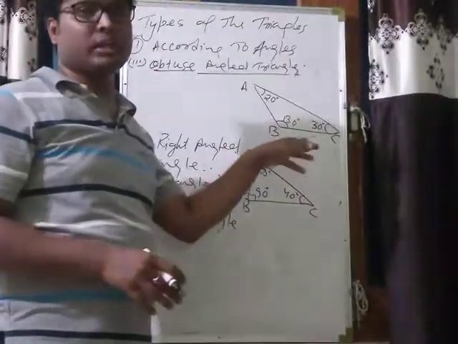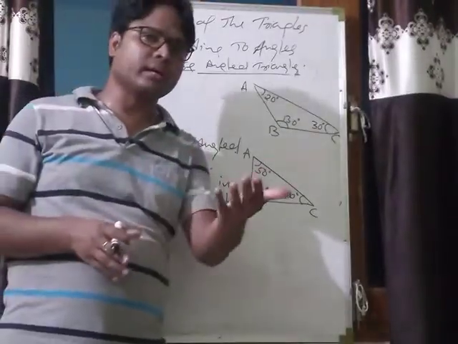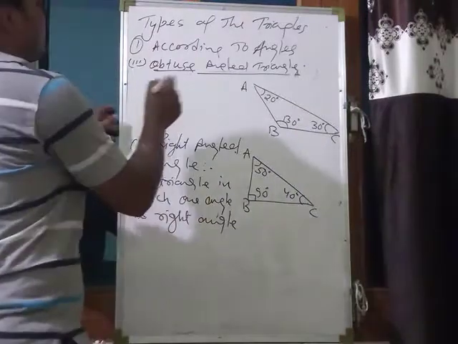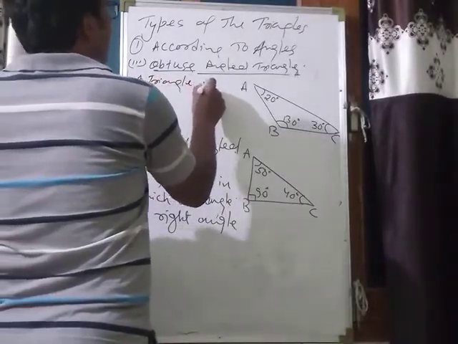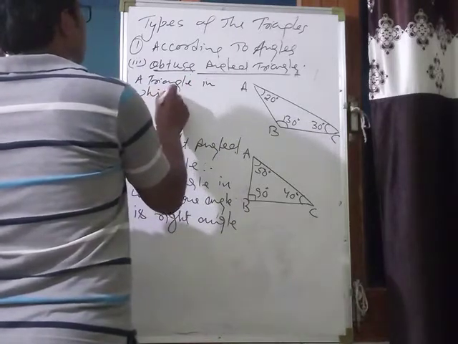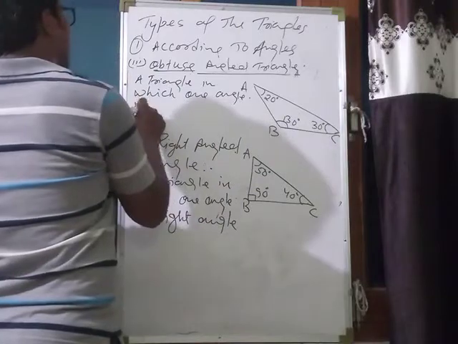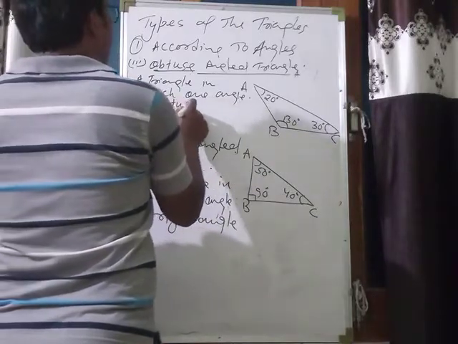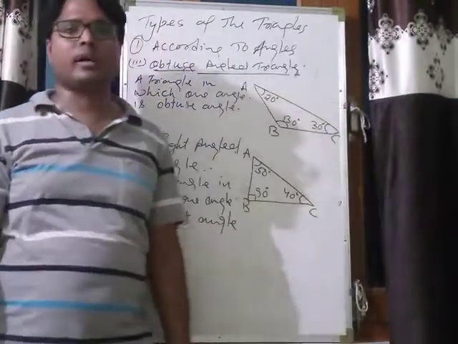So that is an obtuse angle. Such type of triangle in which one angle is an obtuse angle, that is called an obtuse angled triangle. A triangle in which one angle is an obtuse angle, that is called an obtuse angled triangle.